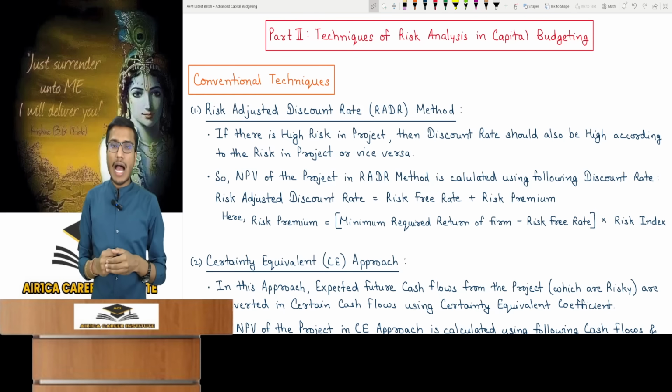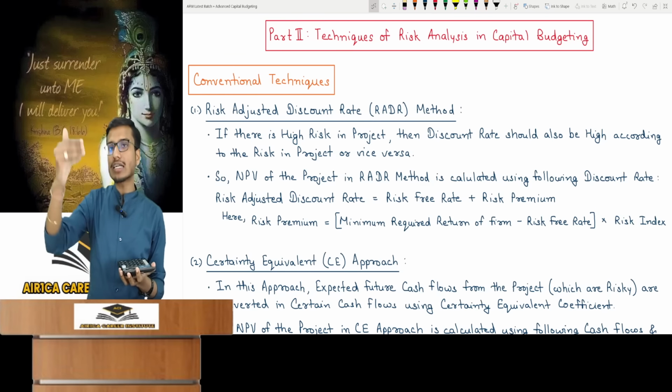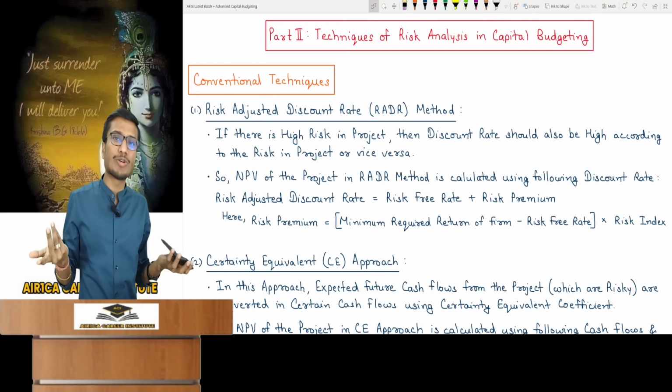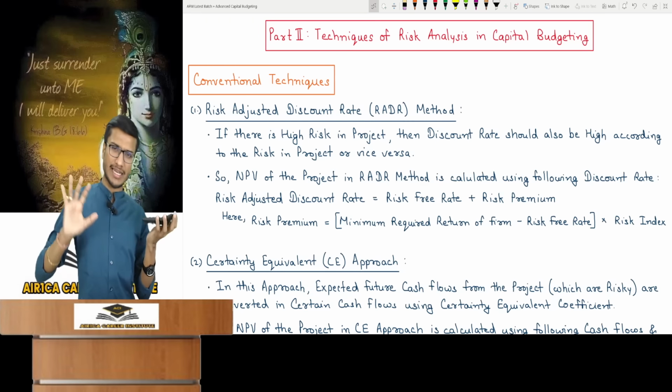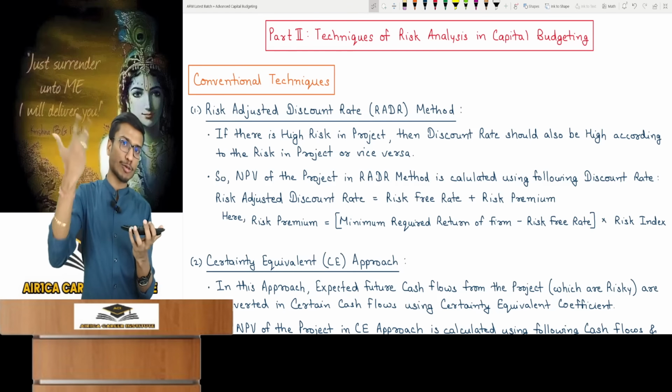Understand this. In capital budgeting decisions, I said invest 1 lakh in this machine. I will get cash flows of 30,000 every year. I predicted this, made an estimation. But is my estimation correct? Not necessarily. Anything can happen in future. No one has seen the future. I thought the scenario is such today that these cash flows will be received in the future. But anything can happen in future.